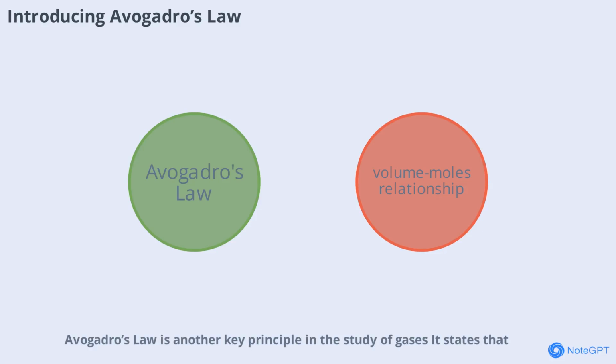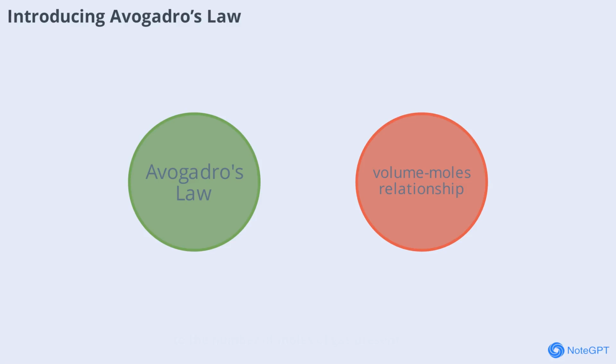Avogadro's law is another key principle in the study of gases. It states that at constant temperature and pressure, the volume of a gas is directly proportional to the number of moles of gas present. This means that adding more gas to a container increases its volume, as long as temperature and pressure remain unchanged. Avogadro's law is fundamental in understanding chemical reactions involving gases.